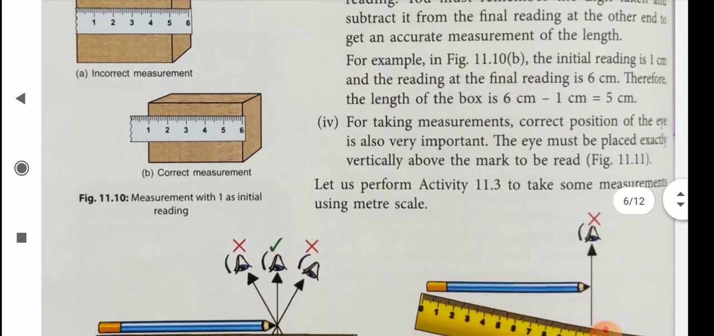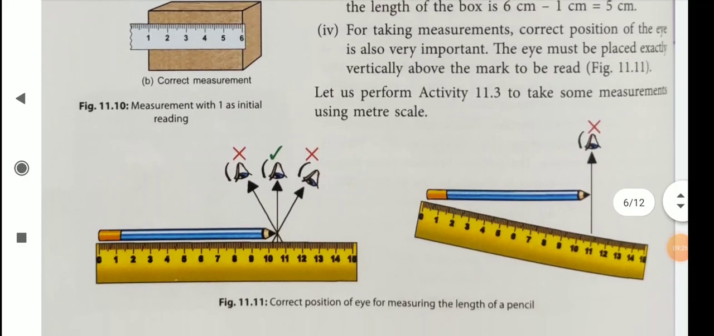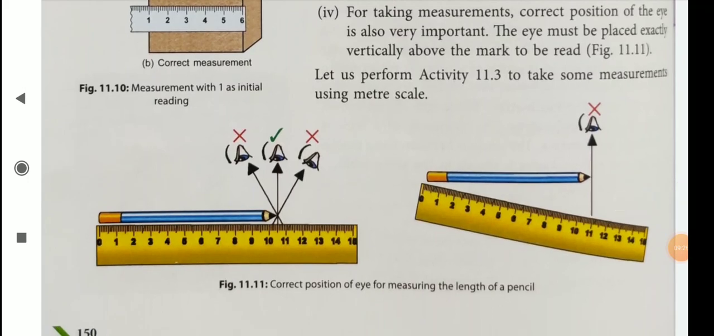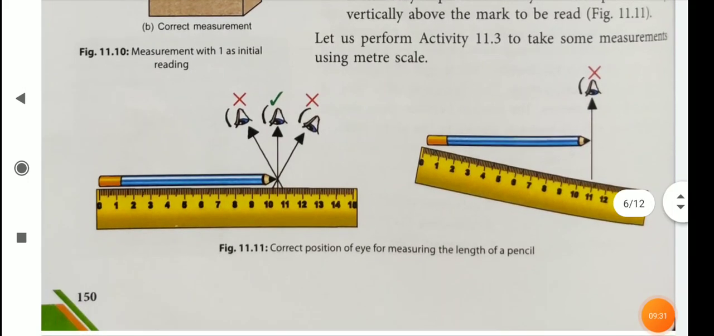For taking measurement, the correct position of the eye is also very important. The eye must be placed exactly vertically above the mark to read. Here you can see the position of the eye.